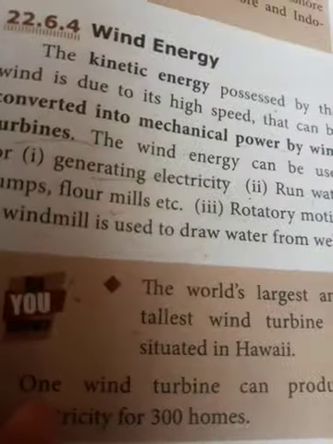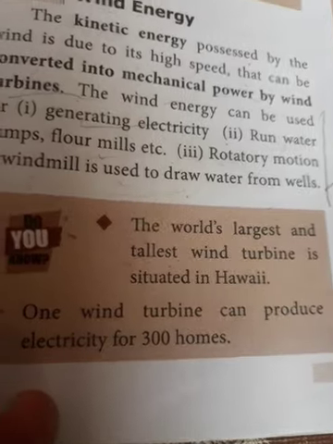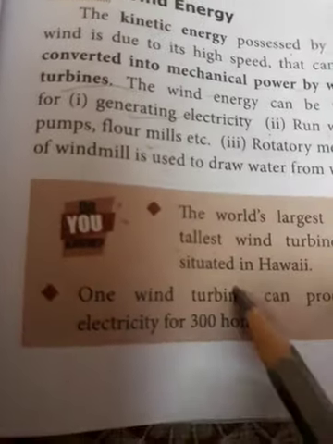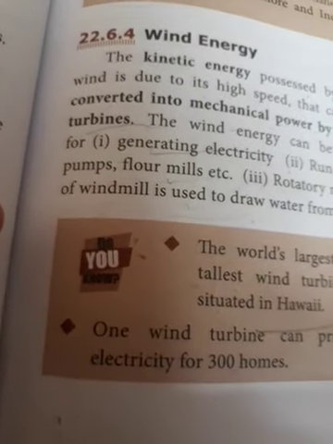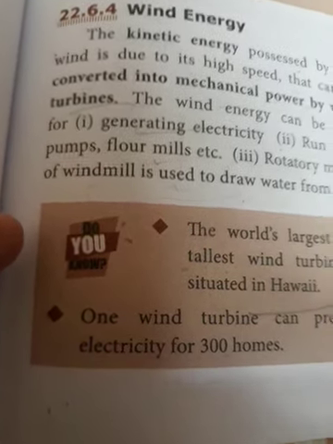Now the world's largest and tallest wind turbine, where is it located? It is located in Hawaii. How much electricity can be generated from these wind turbines? That is 300 kilowatts. 300 kilowatts electricity can be generated from this windmill. 300 homes can be supplied with the electricity.